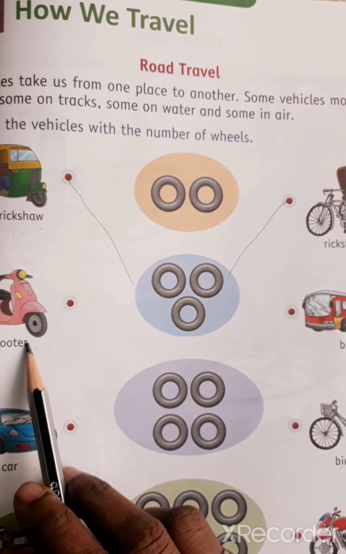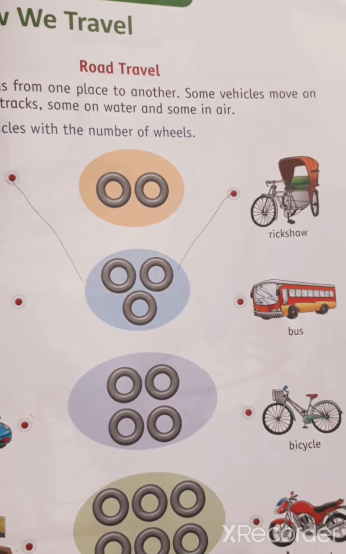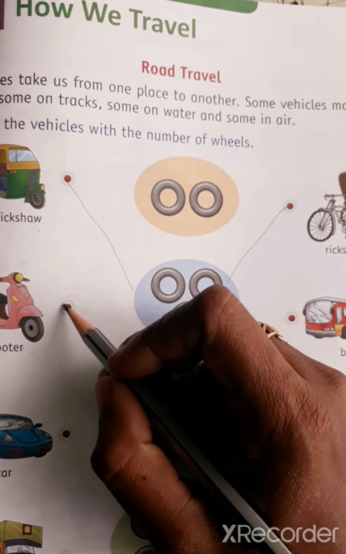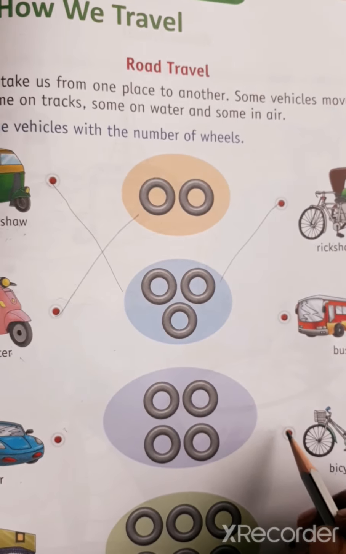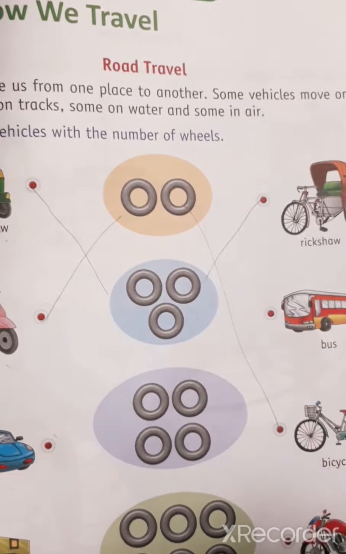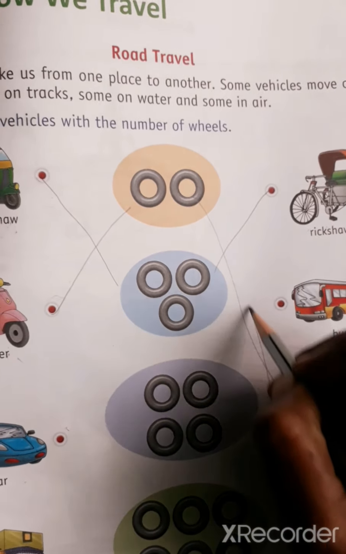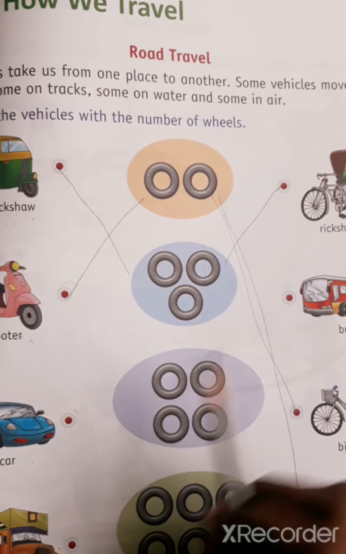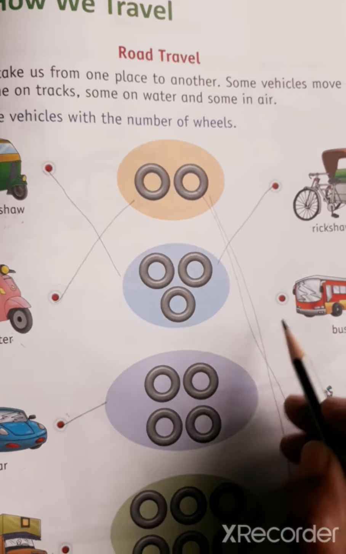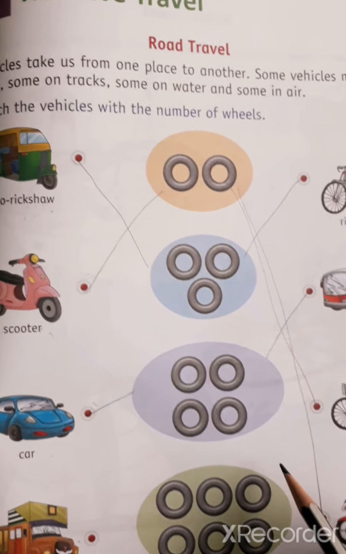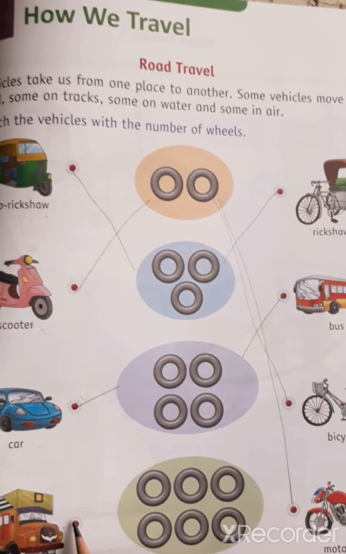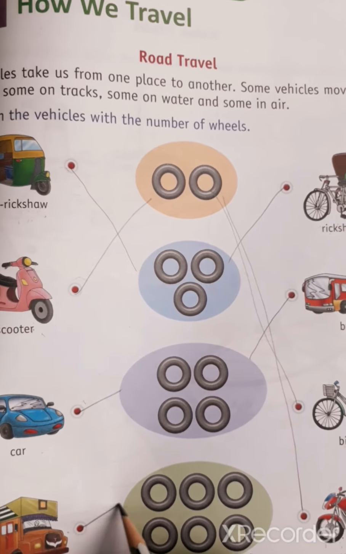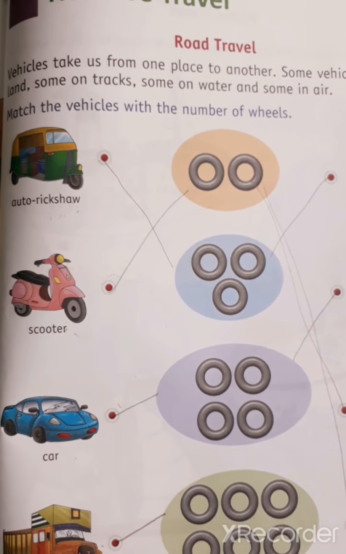Scooter, bicycle, motorcycle. These vehicles have 2 wheels. So you have to match like this. Okay. Understood, children? Car and bus have 4 wheels. So you have to match like this. Truck has how many wheels? Yes, truck has 6 wheels. Understood, children?